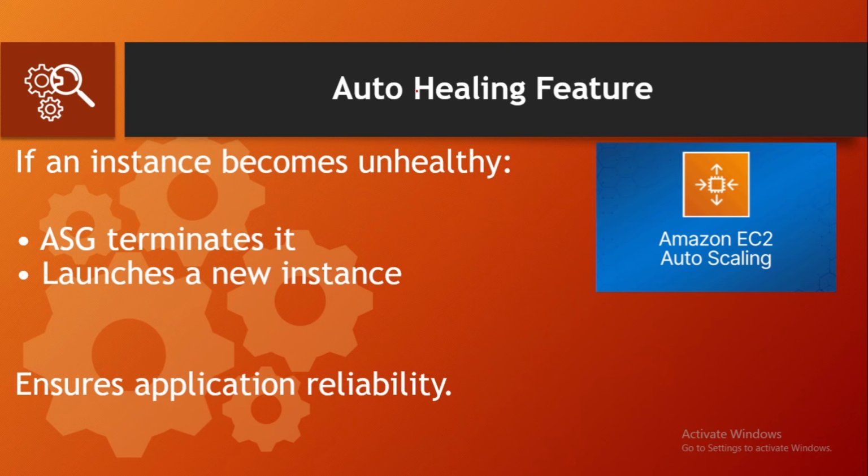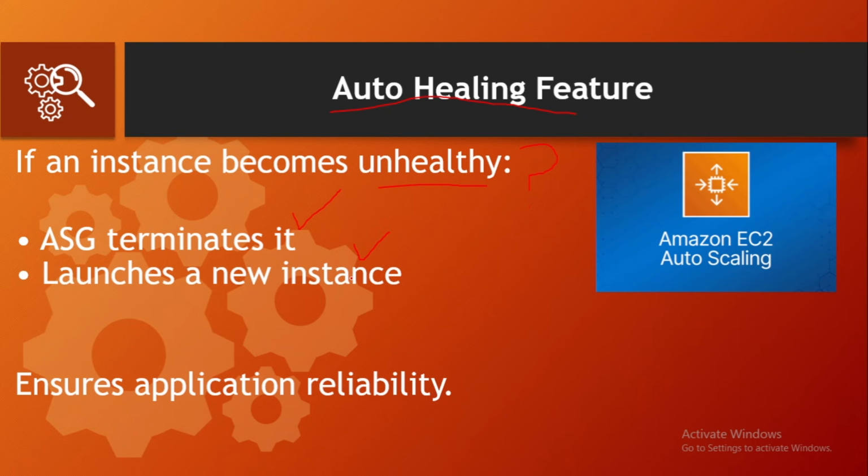Now let's talk about a very powerful feature of autoscaling, which is auto-healing. If an EC2 instance becomes unhealthy, if its status check fails or there is a problem with the EC2 instance, the auto scaling group automatically terminates it and launches a new instance immediately. This happens without any manual intervention.